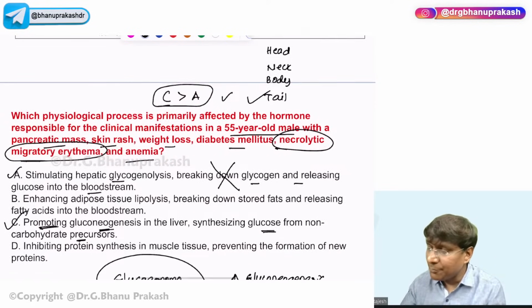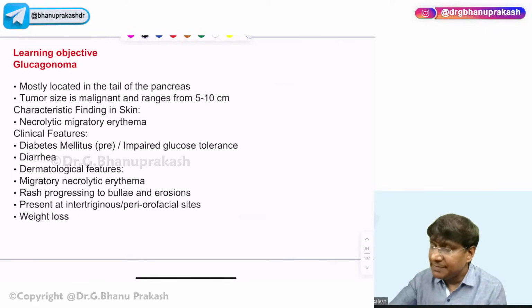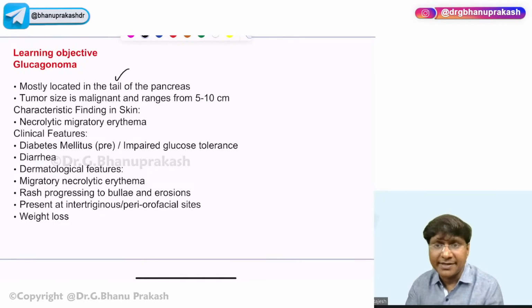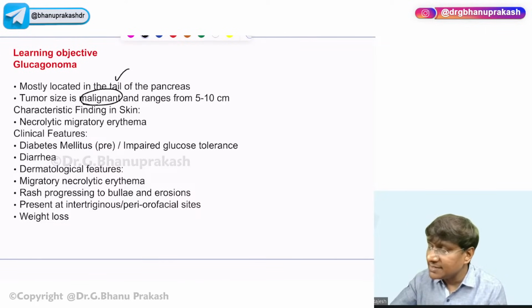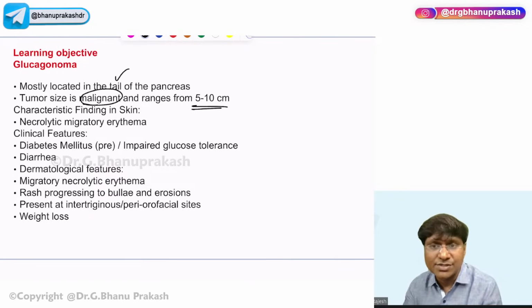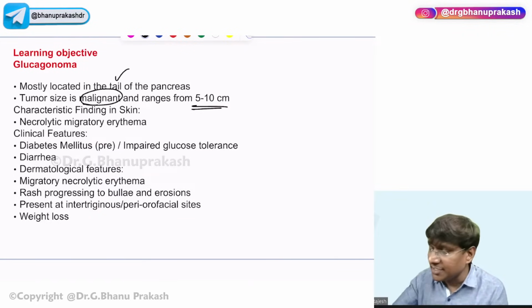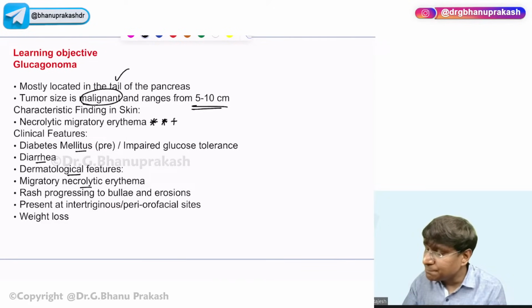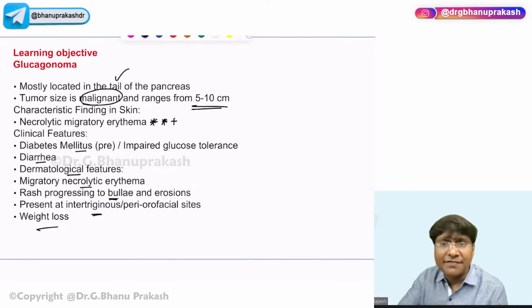So if you want some quick points related to the glucagonoma, please remember it is located in the tail of the pancreas and the tumor is malignant. The size is around 5 to 10 centimeters and the characteristic skin presentation will be necrolytic migratory erythema, right? The clinical features will be diabetes mellitus, diarrhea, dermatological manifestation, migratory necrolytic erythema, rash progressing to bulla and erosions, at intertriginous or perioral facial sites. There will be rash and weight loss. These are all the features of glucagonoma.